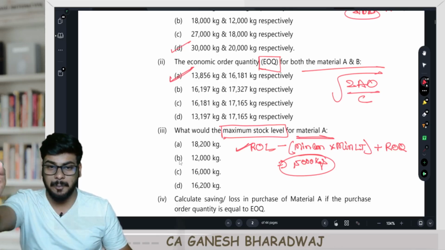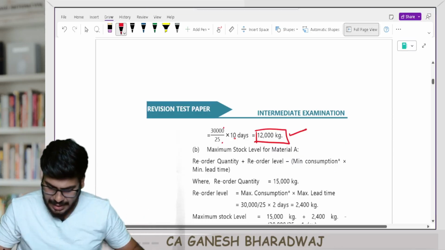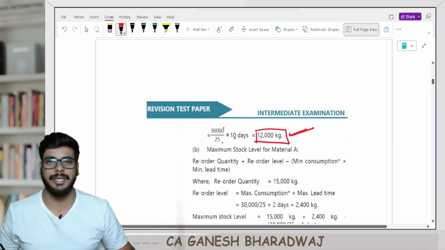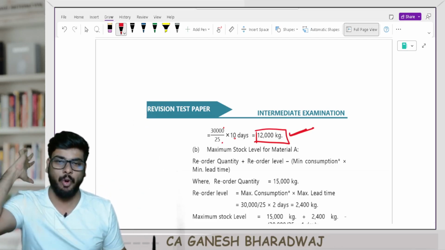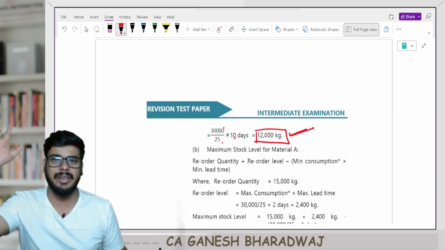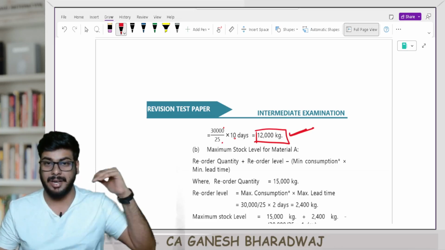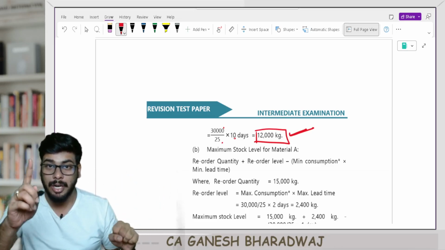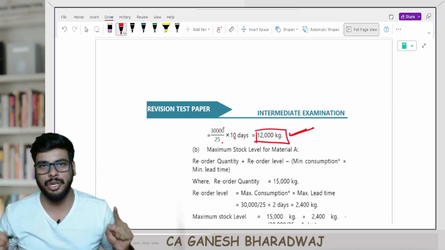Now, even if 15,000 is what the formula gives, I should not hold beyond 12,000 kgs. Why? Because whatever I hold in excess of 12,000 is going to be obsolete, so why would I do that? This is the restriction I am going to pose here, because in this question they have given that it's a perishable commodity. Are you clear with this, guys?